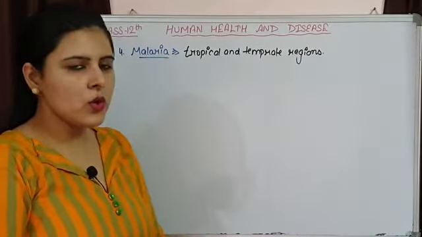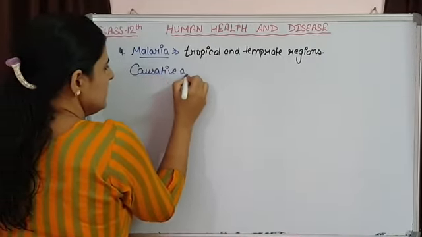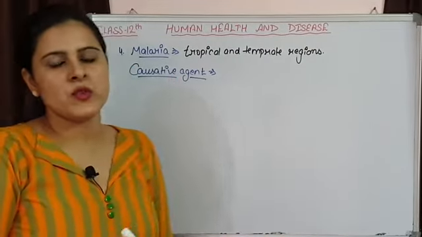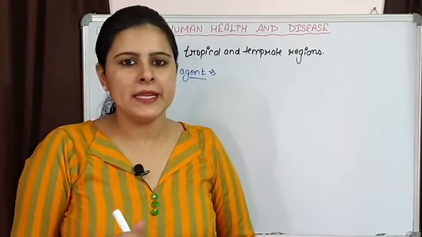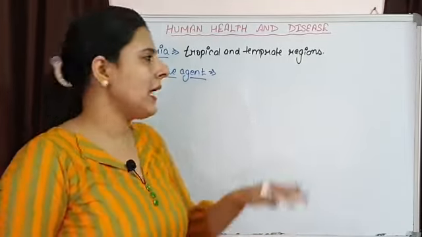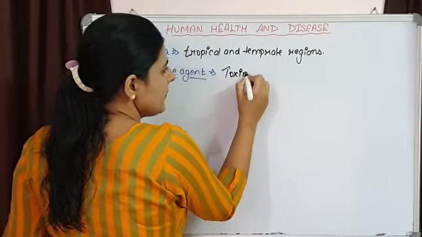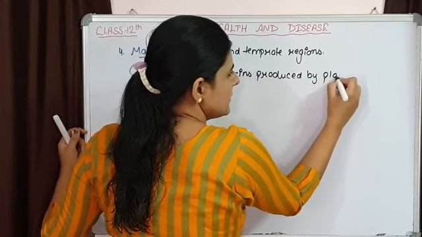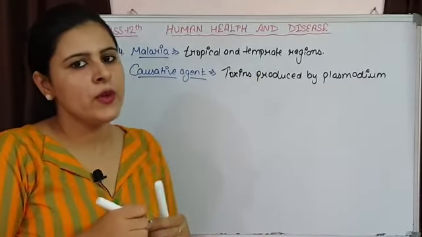If we talk about the causative agent of malaria, then malaria is caused by Plasmodium. Plasmodium is the infectious or causative agent of malaria. This Plasmodium is going to produce toxins inside the human body that is responsible for malaria. So it is the toxins produced by Plasmodium which is responsible for the cause of malaria.